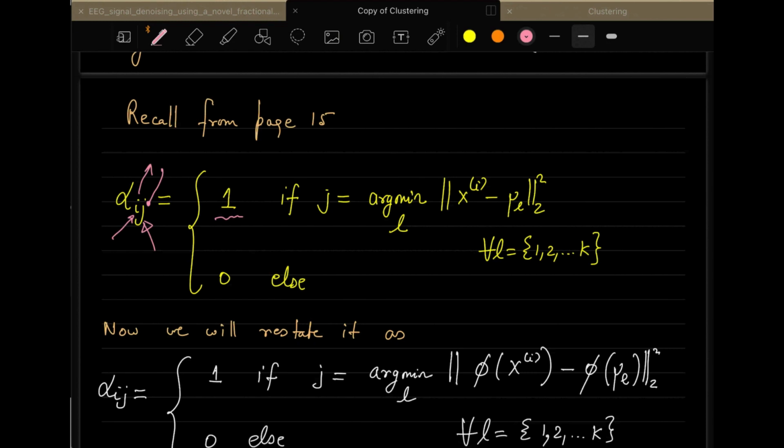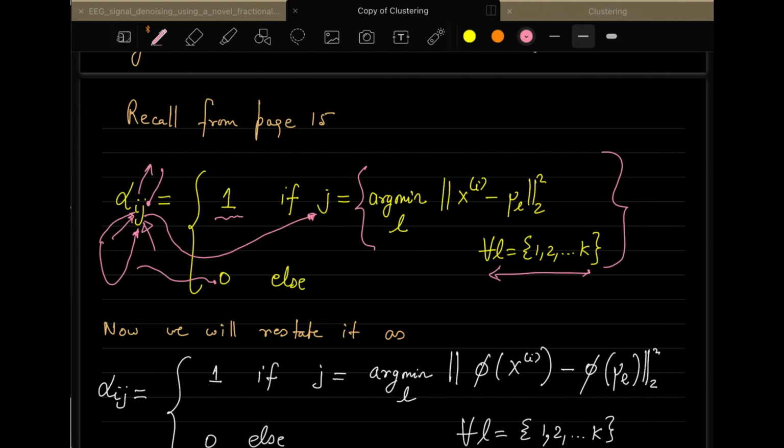But if the particular point xi doesn't belong to the cluster j, then you put that value to 0. This was a mathematical interpretation which I explained last time. How to select this j is on the basis that we are minimizing over all the clusters and finding the data point which is close to the specific cluster indicated by mu n. I explained this last time, so I'm not going into the details of it.